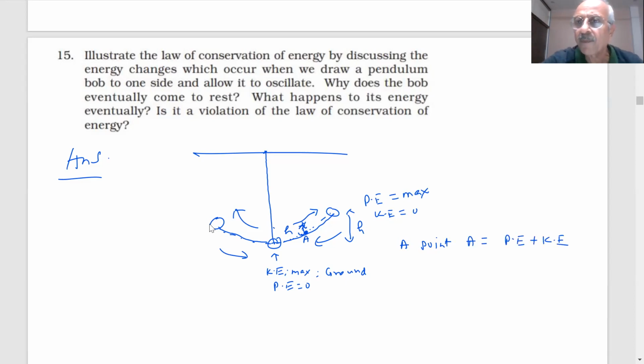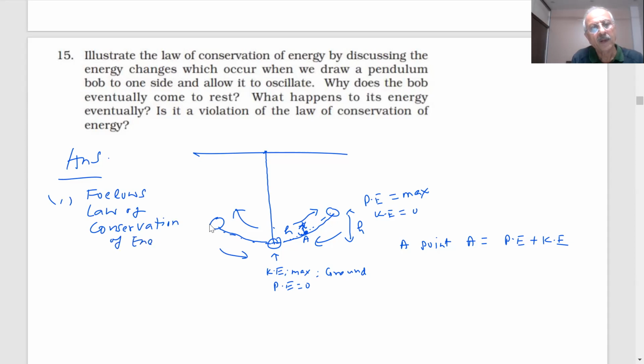So there is an interconversion of kinetic and potential energy. The total sum remains the same. Mechanical energy remains the same. So what we say? It follows the law of conservation of energy. Yes. At every point, kinetic energy becomes less, potential energy increases, but total energy is constant.